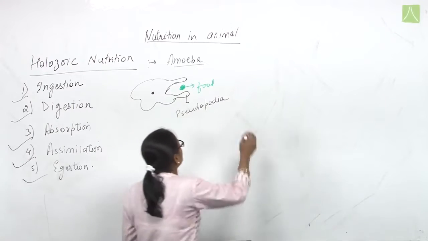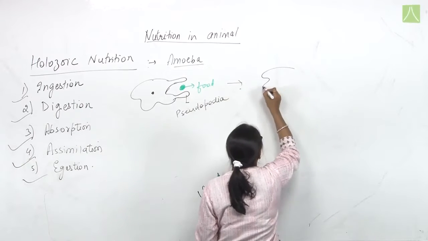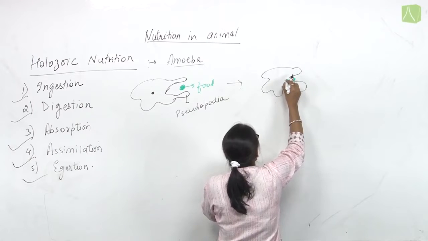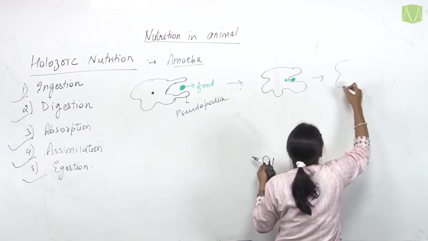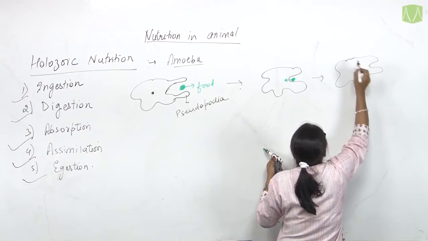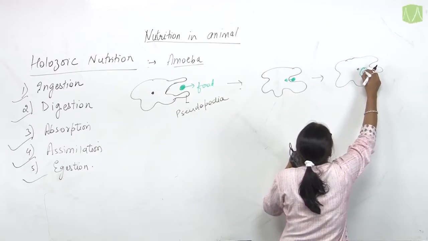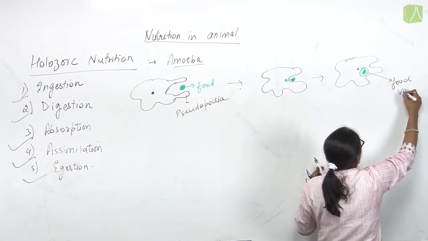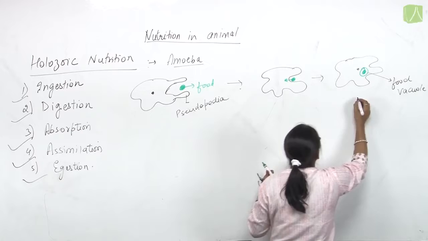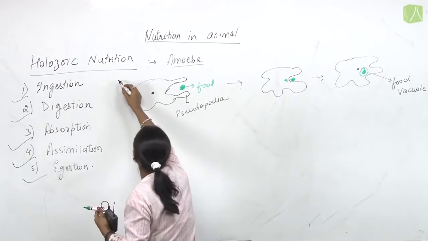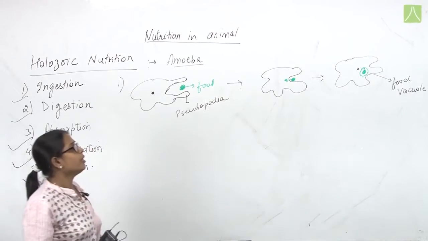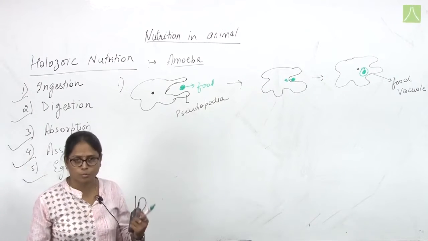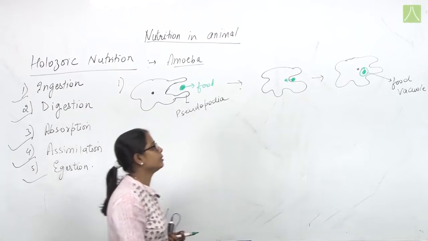Then the food is engulfed by the amoeba and a food vacuole is formed, with food inside it. This whole process is known as ingestion, the very first step. That means by the formation of pseudopodia and the mechanism of phagocytosis, the food is ingested by the amoeba cell.